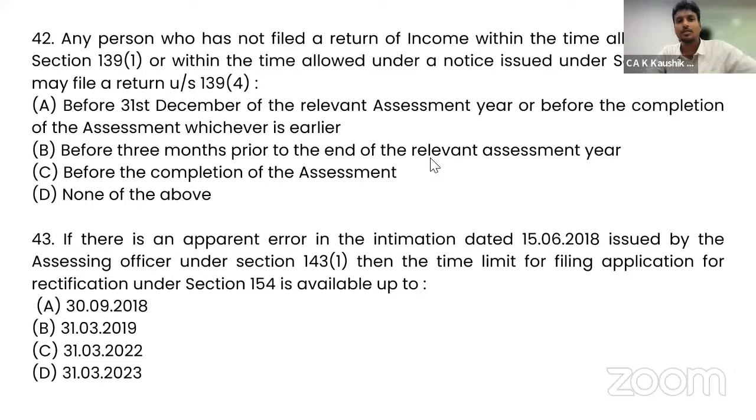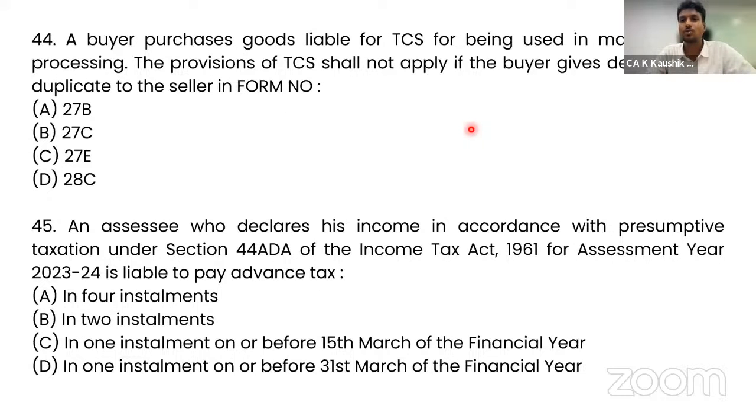Buyer purchases goods liable for TCS for being used in manufacturing or processing. The provisions of section TCS shall not apply if the buyer gives a declaration in form number 27C. Okay, form number 27C. All these things are direct theoretical questions, which if you are aware of correctly, you will be able to get the answer. If you have not read, then you will get confused.